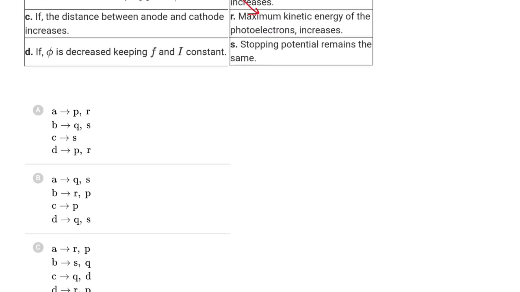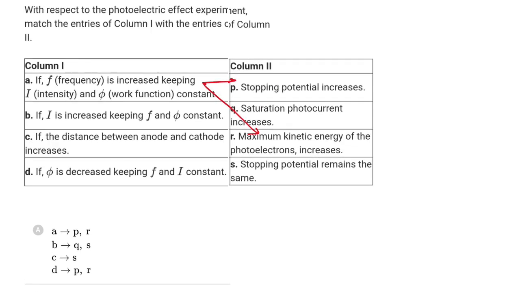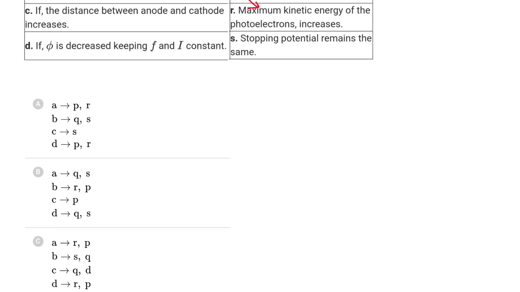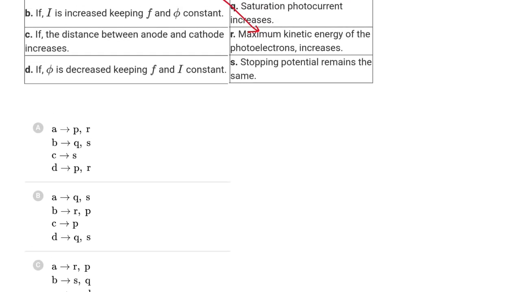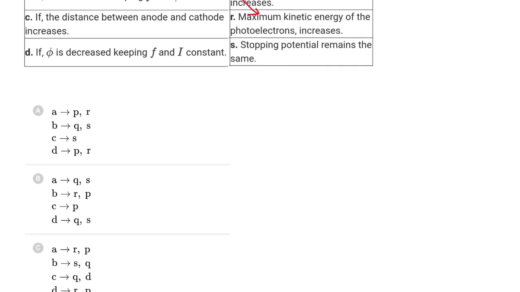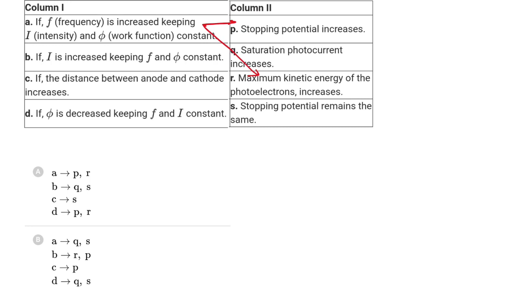And the difference is in the C option, so let's directly go with the C. If the distance between the anode and the cathode increases, it doesn't change the energy of photons, so Kmax and stopping potential will remain same, so P and R won't come. Here Q and D, I think there's some printing error here, let me check. And if the distance between anode and cathode increases, saturation photocurrent will increase. It cannot increase on increasing this particular distance, so Q will also not be there.